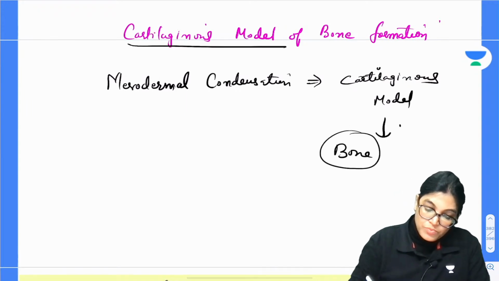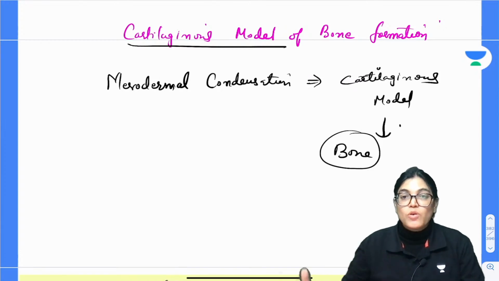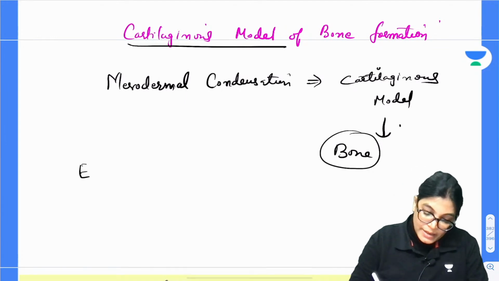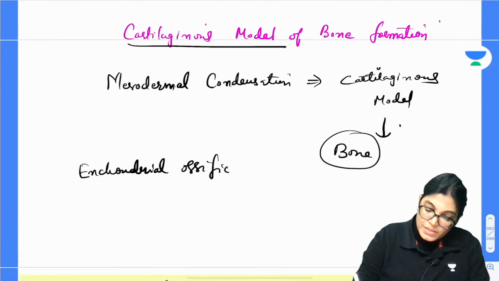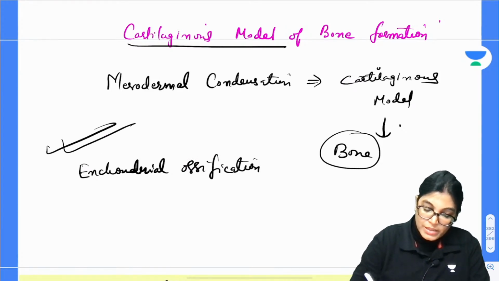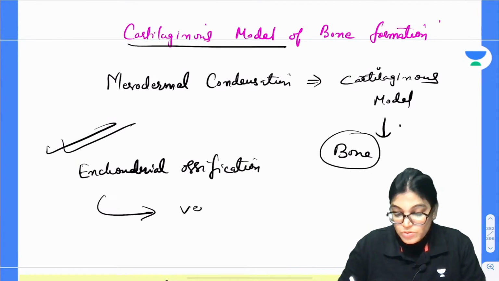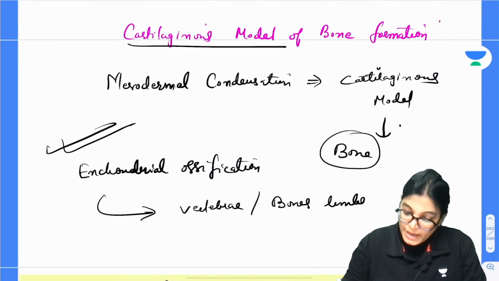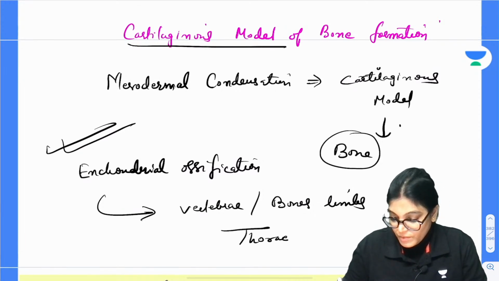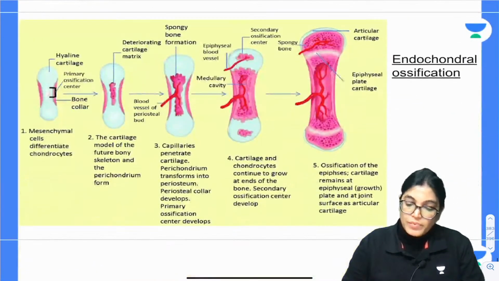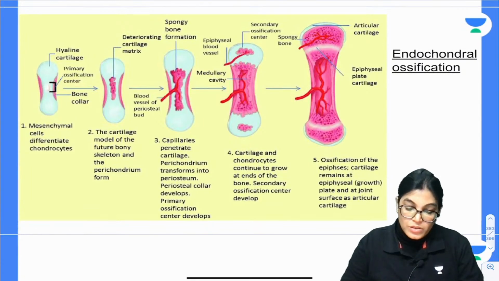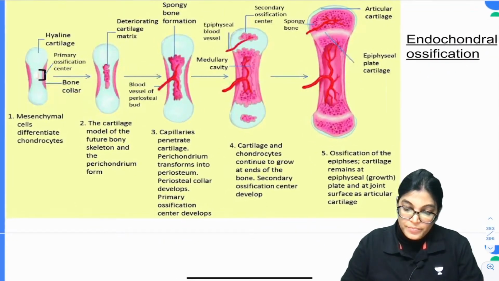The cartilaginous model of bone formation is called enchondral ossification. The bones undergoing the cartilaginous model and enchondral type of ossification are the vertebrae, the bones of the limbs, and the bones of the thoracic cage. So I will show you a diagram in which the steps of enchondral ossification have been shown. Let me slightly enlarge this diagram.